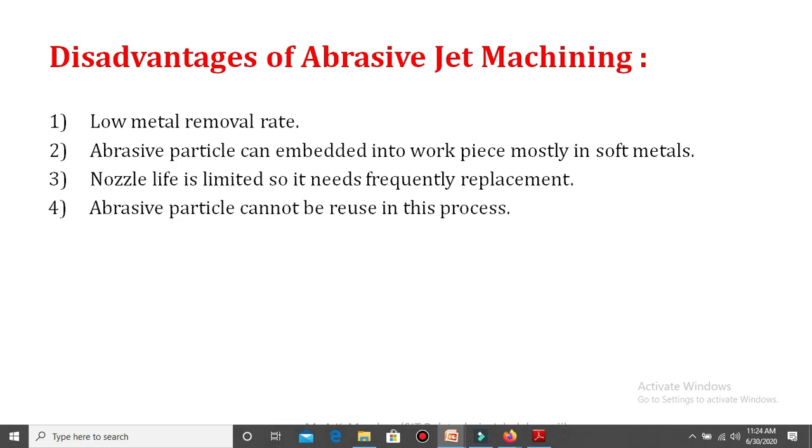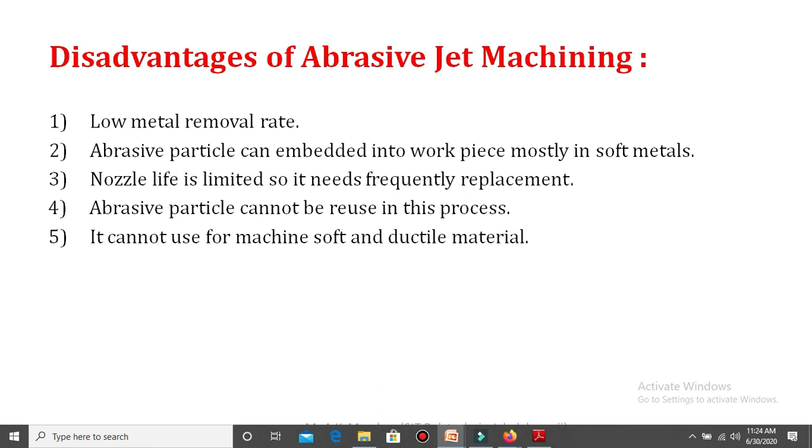Next, abrasive particles cannot be reused in this process. Once the abrasive particles have impinged over the workpiece material, you cannot reuse those abrasive particles for further processing. That is actually a drawback of abrasive jet machining.